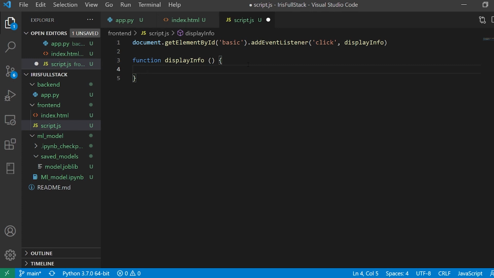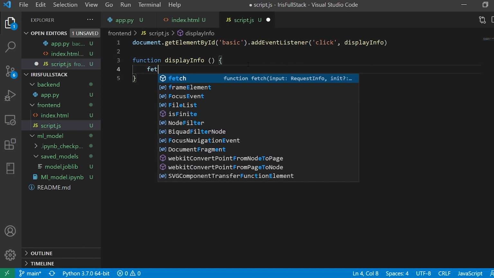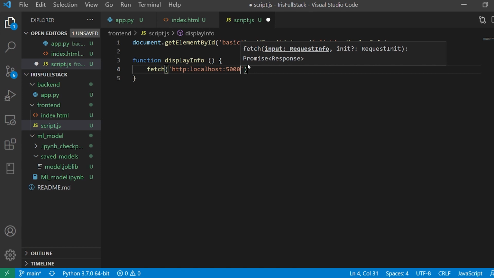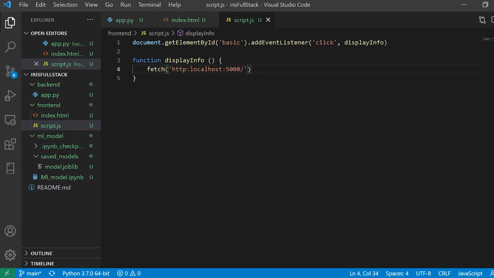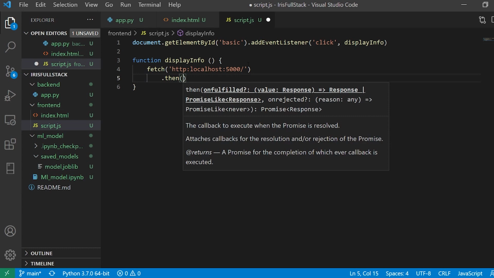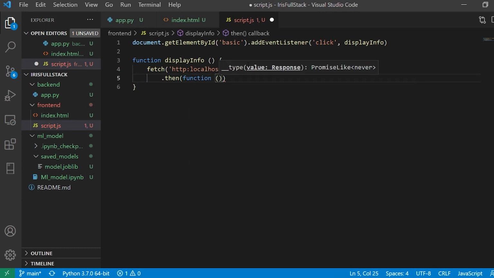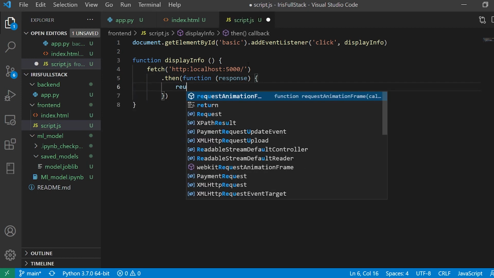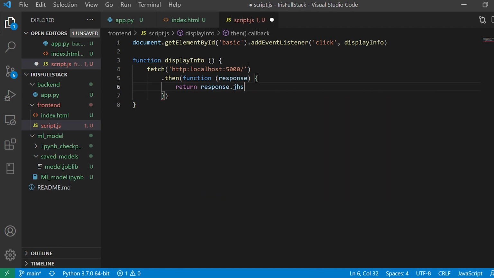The first thing I'll do is make a fetch API. This fetch is actually used in order to handle the requests that we get from the servers. So I'm going to say http localhost colon 5000. This is where my route is always going to hit. The way fetch works, it works on the concept of promises. If the fetch is successful, then I'll write a new function, which is going to be response, and in this response function I'm going to return response.json.